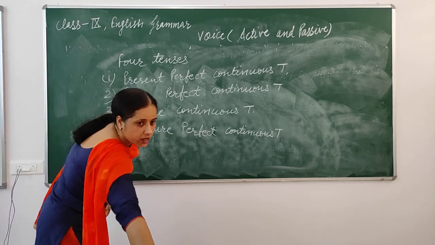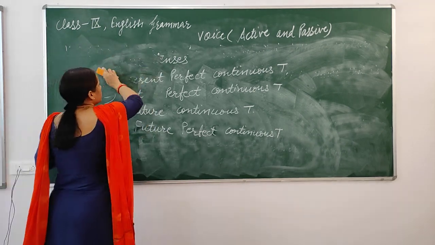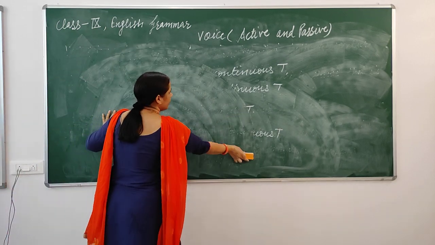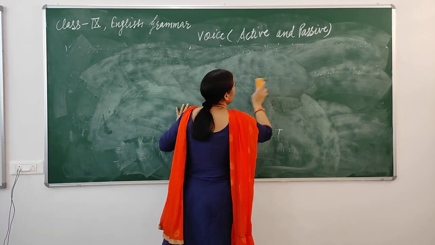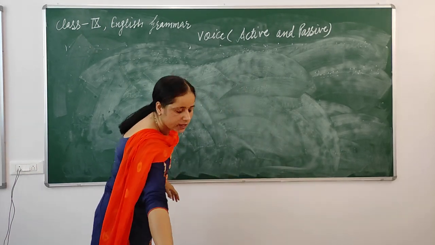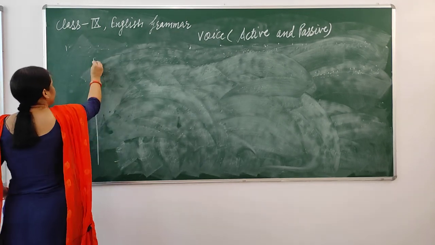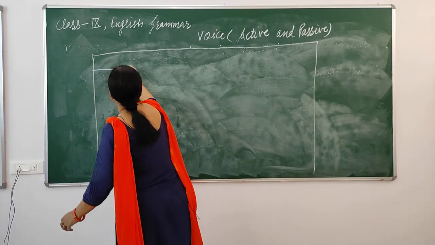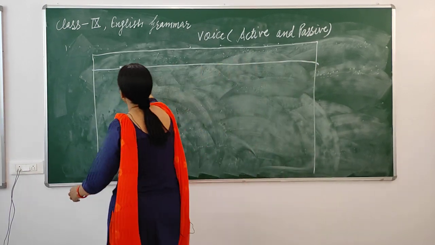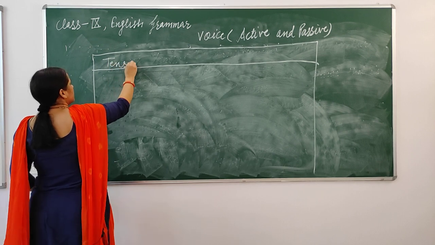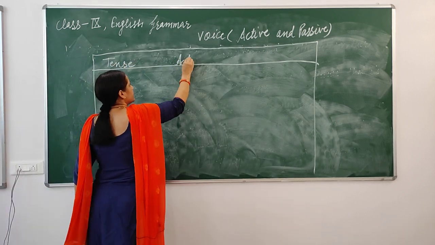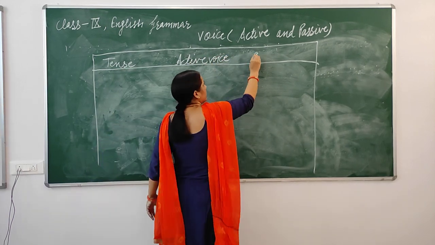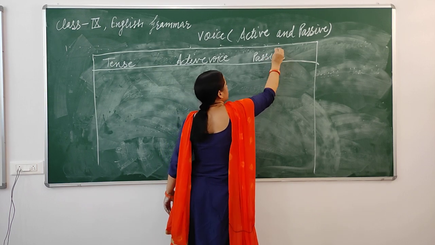Please note that. After that we will know how to change the structure of the active voice into passive voice. Firstly, here I will write tense, structure in the active voice and structure in the passive voice.